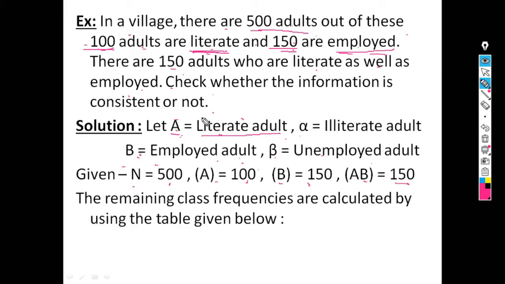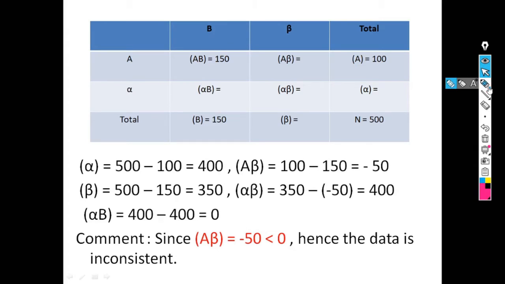Now we have to check whether the information is consistent or not, means we have to calculate the remaining frequencies and check whether the frequencies are positive or not. So firstly we calculate the remaining frequencies by using a simple table. The table has A, alpha, total, B, beta and total. Just substitute first the given values.